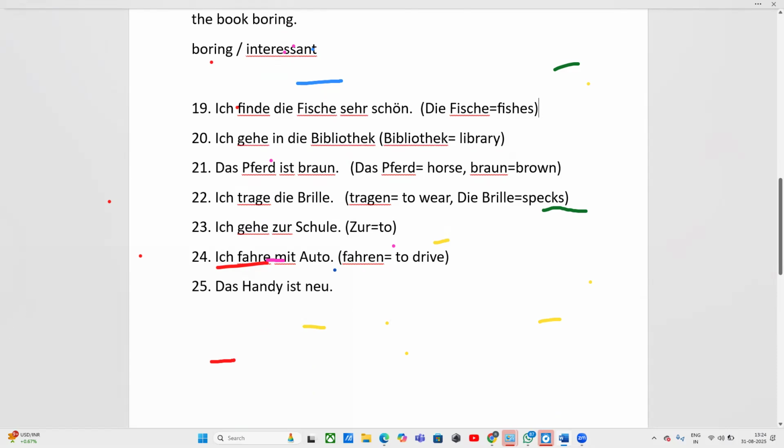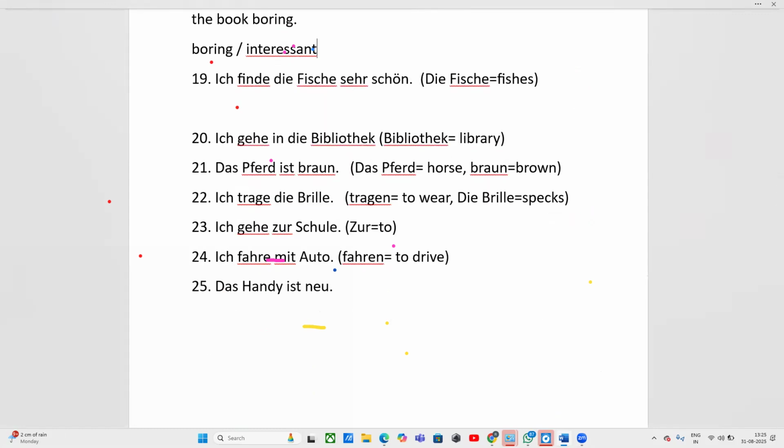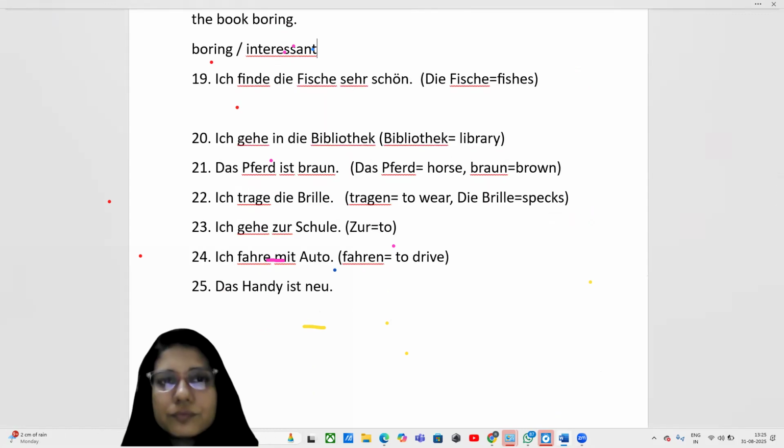First, let us write the translation quickly. So in the 19th sentence, we are saying the fishes are blue. Right? The fishes are blue.